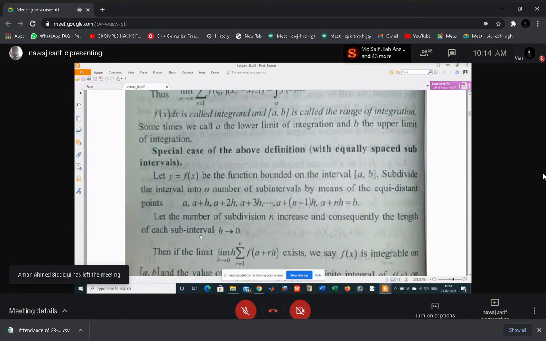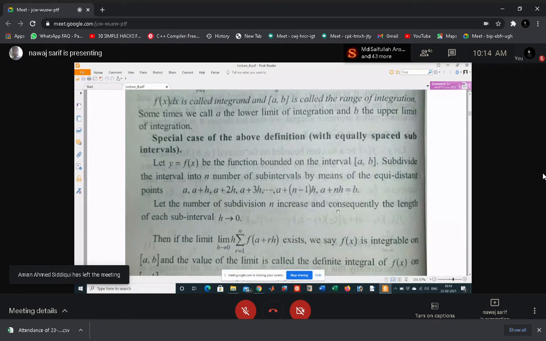Then let the number of subdivisions n increase, and consequently the length of each subinterval changes. Equidistant means that when this interval is subdivided into n subintervals, the length of every subinterval is the same. The difference between a and a plus h is h, and the difference between the next two points is also h.